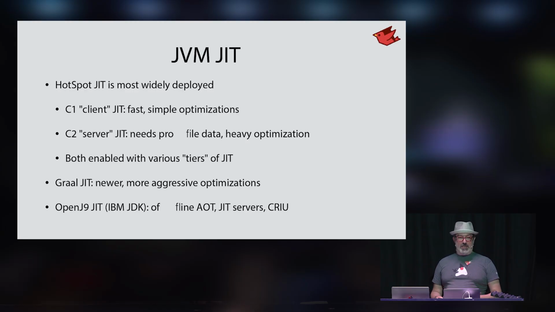OpenJ9's JIT has things like offline JIT, saving code to disk, and JIT servers, so you can have one process that does all of the JIT for all of your different instances. There's also CRIU, which is checkpoint and restore in user space, which allows you to save an entire JVM process to disk and start it up immediately at that point later on. So lots of options out there. All of them run JRuby just great.